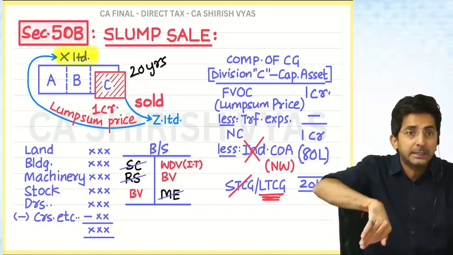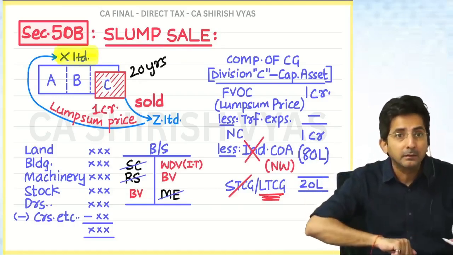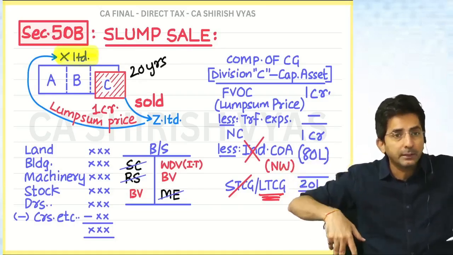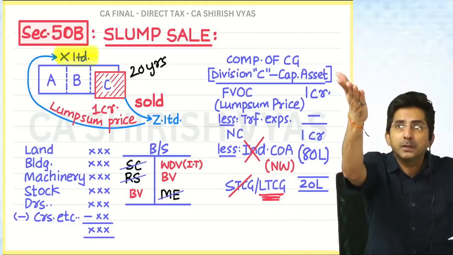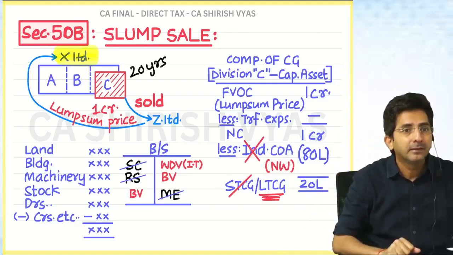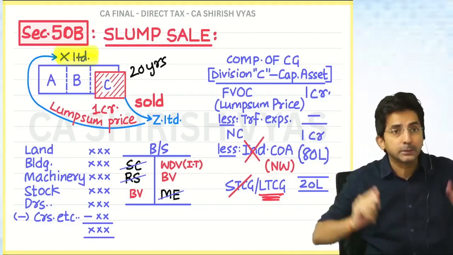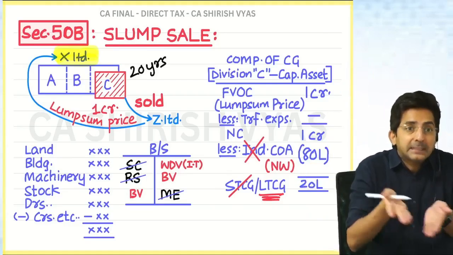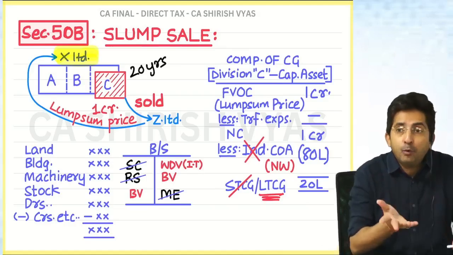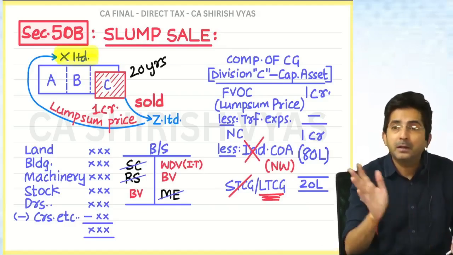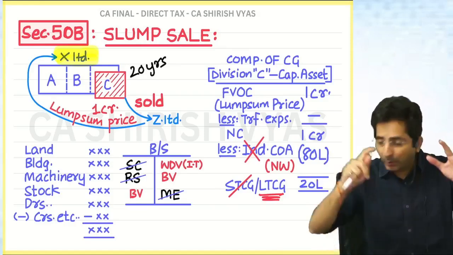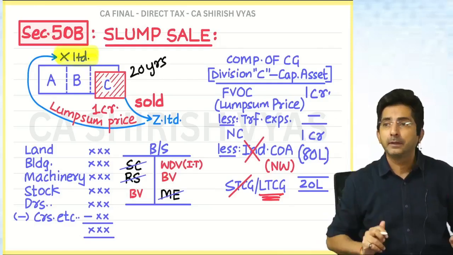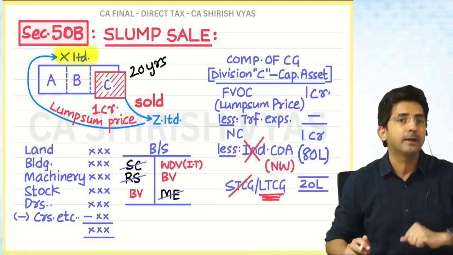Whereas in the business, many items are short term only. For example, this coaching class might be old, but the projector was purchased yesterday. Means even in an old business, some assets are recently purchased. So if a recently purchased asset is sold, the gain could be short term. But the government is not seeing all that. What is inside the business, forget it. The business is 20 years old, so long term. So already there is an advantage.